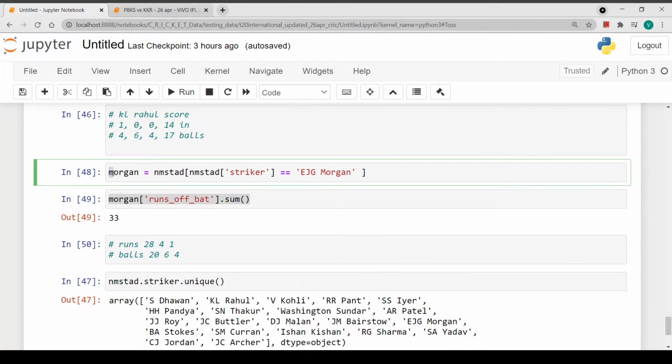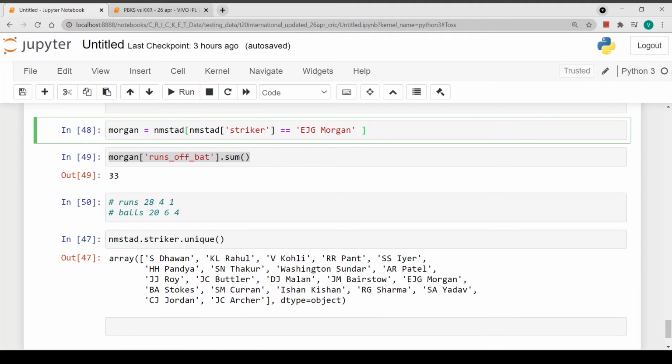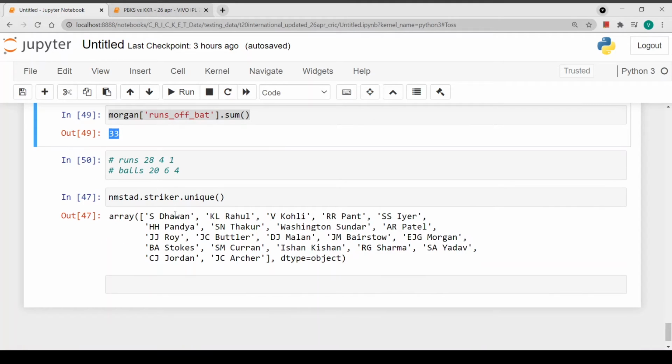Morgan, what about Morgan? Eoin Morgan scored 33 runs in that series. He got to bat thrice. His scores were 28, 4 and 1 in 26, 4 and 3 balls. So they are not very good. Let's see what he does today for his team. So these were the stats from the India versus England series.